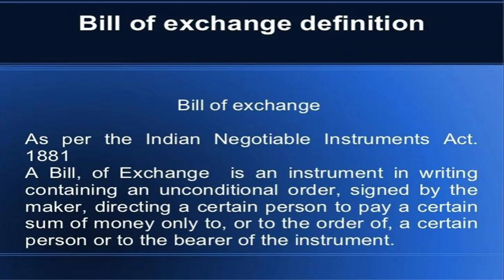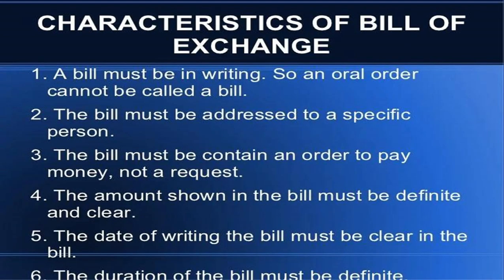Next, the bill of exchange. Under the NI Act, it is an instrument in writing containing an unconditional order, signed by the maker, directing a certain person to pay a certain sum of money only to, or to the order of, a certain person, or to the bearer of the instrument. It must be in writing, so an oral order cannot be called a bill. The bill must be addressed to a specific person, contain an order to pay money and not a request, and the amount must be definite and clear. The date should be clearly written, and the duration of the bill must be definite.